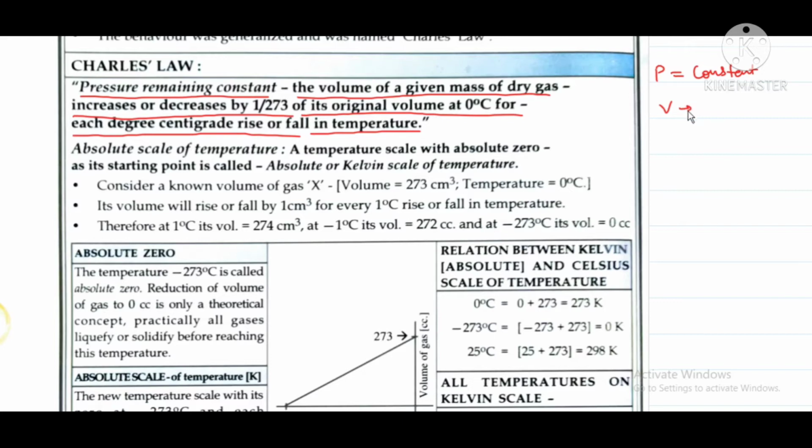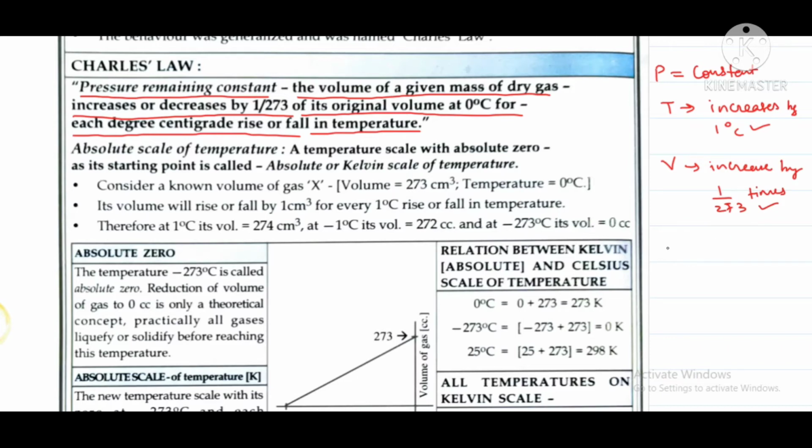That means if the pressure remains constant and the temperature increases by 1 degree Celsius, then the volume will also increase. How much? By 1 by 273 times. Understood? If the temperature increases by 1 degree, then the volume will also increase by 1 by 273 times.